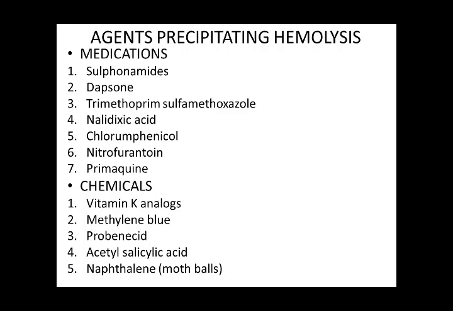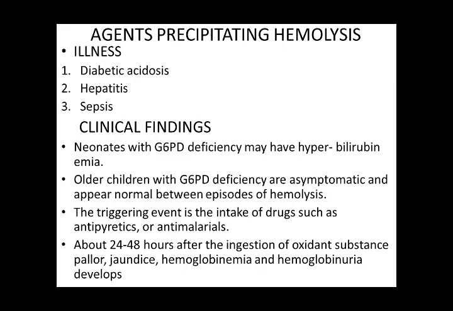Medications that can lead to hemolysis in G6PD deficient patients are sulfonamides, dapsone, trimethoprim-sulfamethoxazole, that is Septran, nalidixic acid, chloramphenicol, nitrofurantoin, and primaquine. Among the chemicals are vitamin K analogs, methylene blue, probenecid, acetylsalicylic acid, naphthalene, and mothballs. These can lead to hemolysis in G6PD deficient variants. Any illness like diabetic acidosis, hepatitis, and sepsis may also lead to hemolysis in G6PD deficient patients.